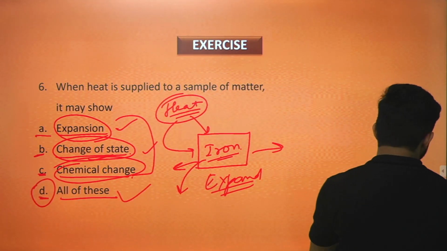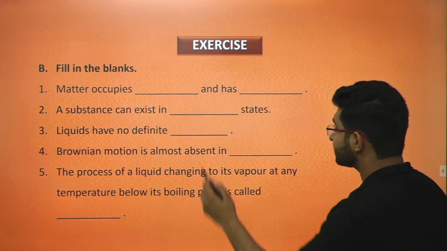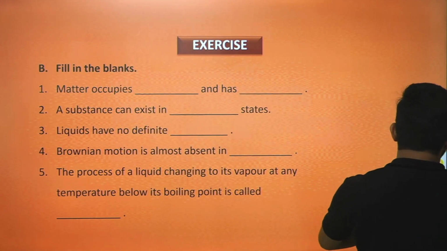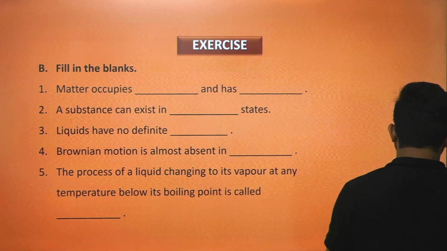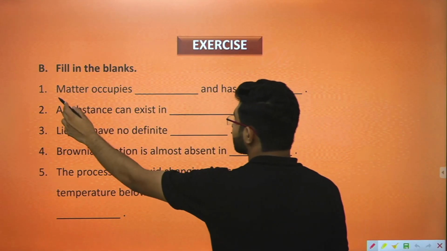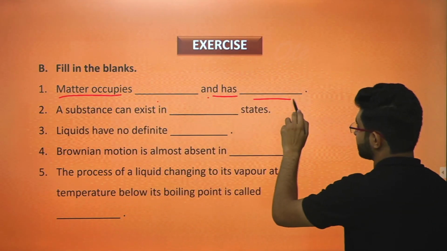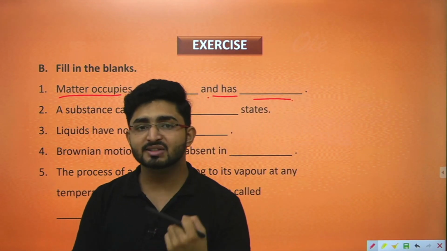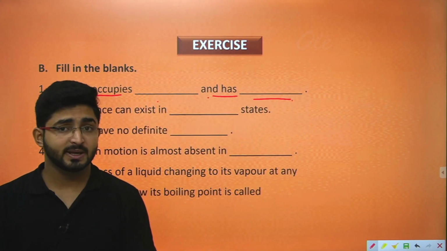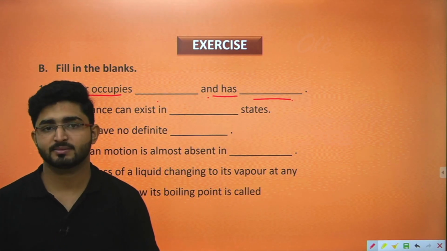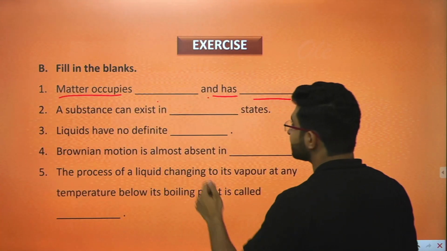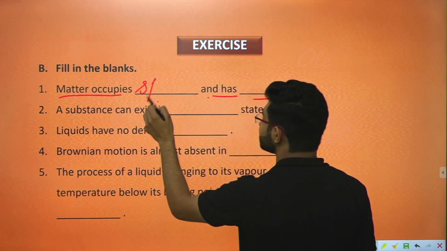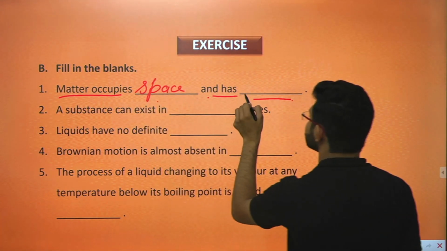Moving ahead with the next question, that is fill in the blanks. Now you have to fill the blanks with the correct answers. The first part says matter occupies dash and has dash. Basically we have studied the definition of matter, that matter is a substance which occupies space and has definite mass. So you can write here that matter occupies space and has mass.